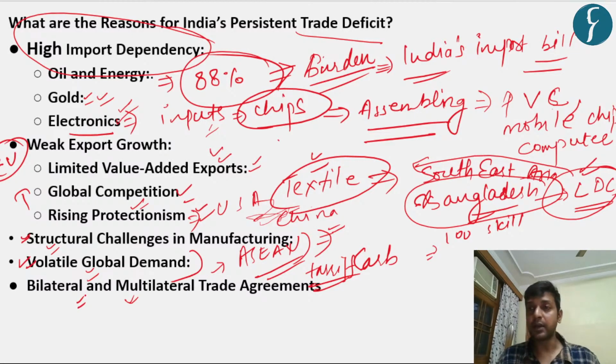They are getting better tariff benefits, so they have better market access, and they try to export more as compared to import, hampering our overall balance of payments, especially the current account deficit.